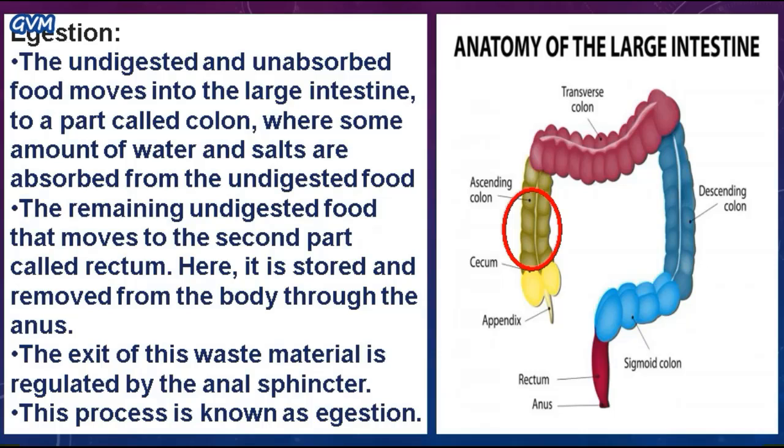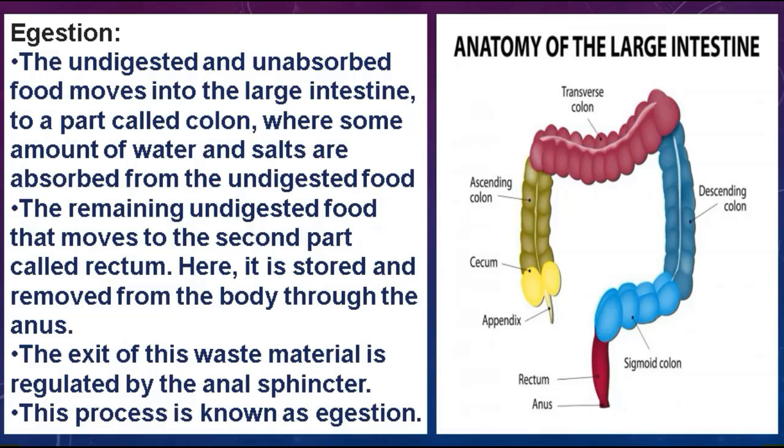Here in the colon part of the large intestine, some amount of water and salt present in it is absorbed from the undigested food. Then the remaining undigested food moves into the second part of your large intestine, and that is the rectum. Here it is stored and removed from the body through the anus, the last point of your alimentary canal. From here, the undigested, unabsorbed food is removed from time to time through our body.